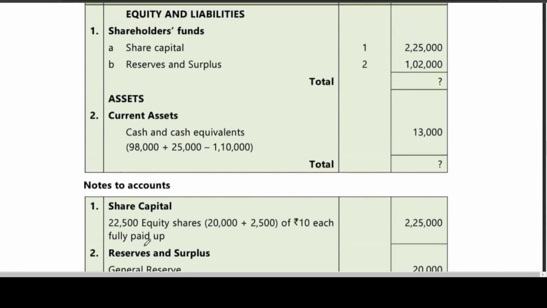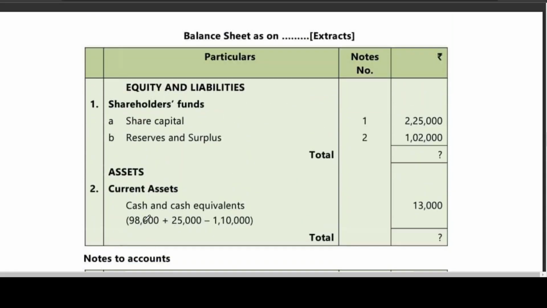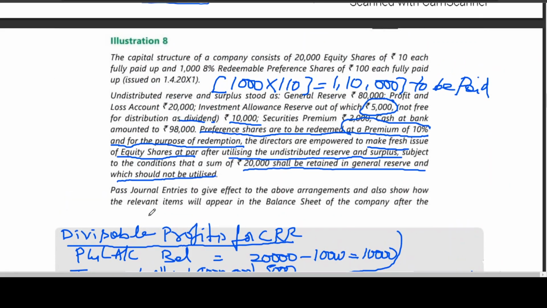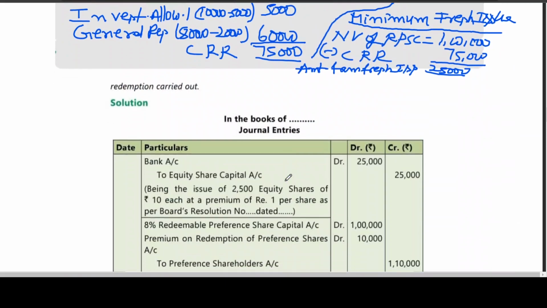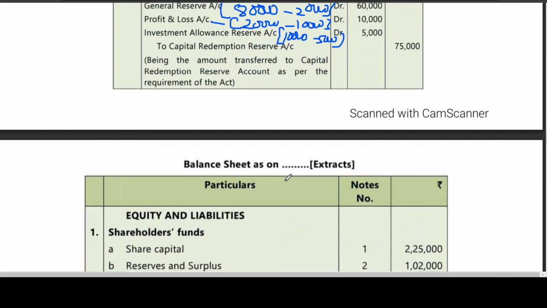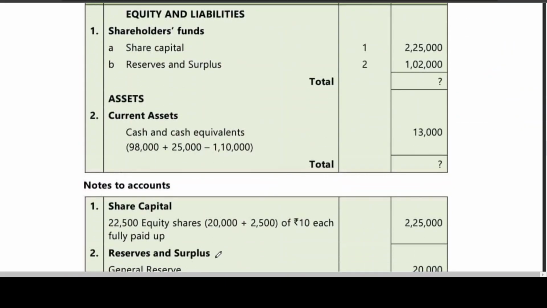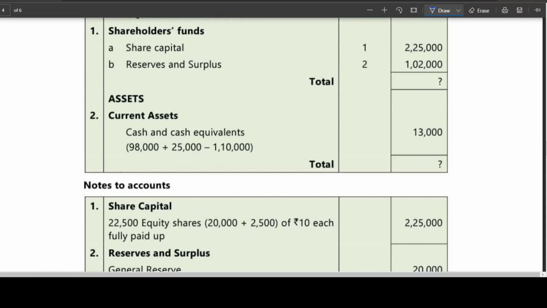Now you need to go to notes to account. Existing shares you can see in the problem. Equity share in the problem has been given 20,000. 20,000 plus now you are going for 2,500. No? So 20,000 plus 2,500 of 10 rupees each. It is coming to 2 lakhs 25,000. Reserves and surplus, they said two things cannot be touched. General reserve 25,000.